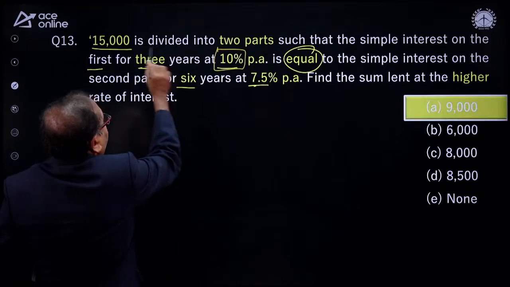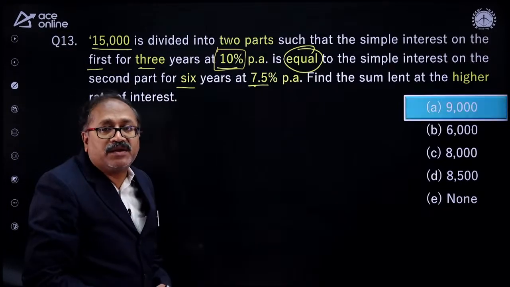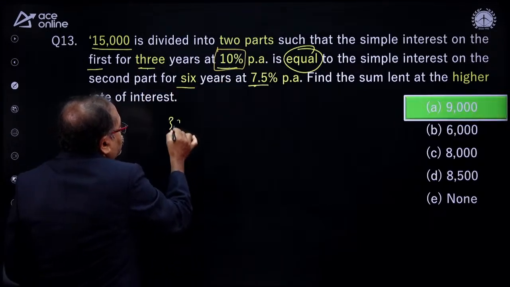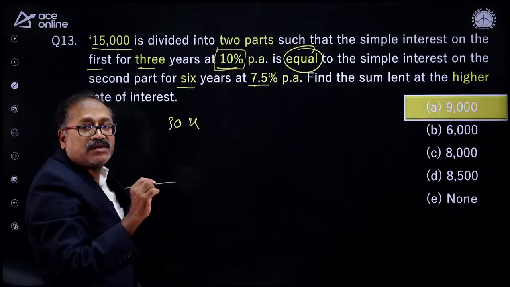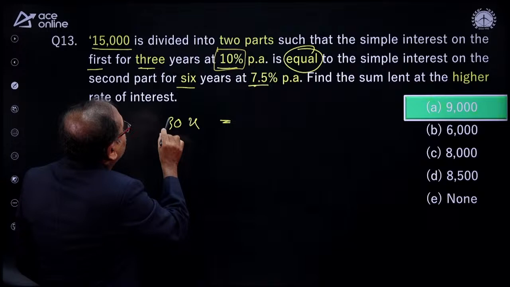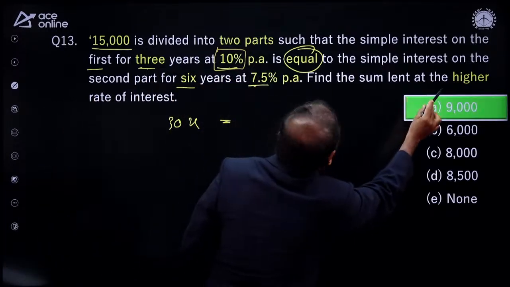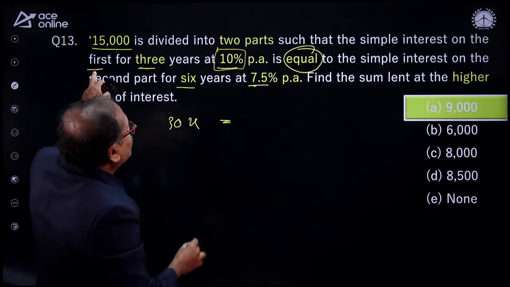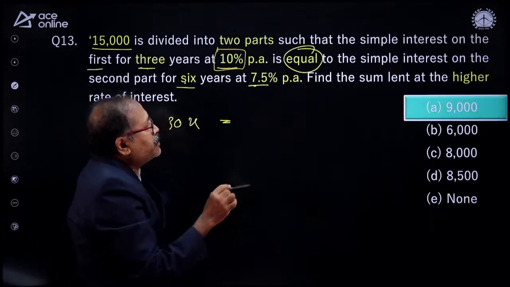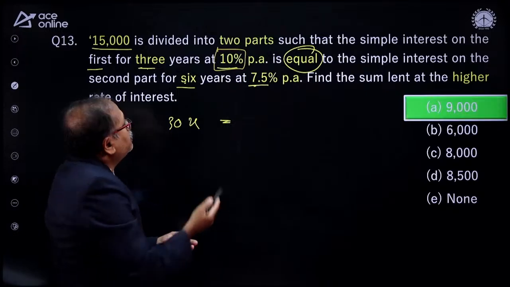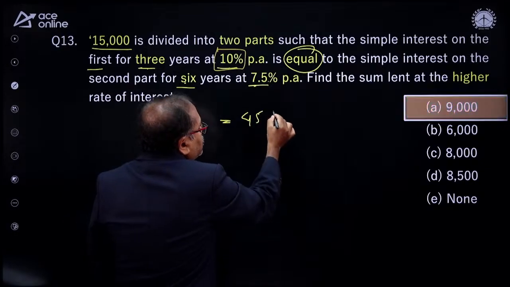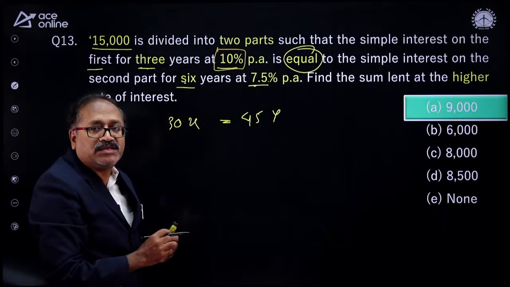So, how do we answer the question? In the first part I will consider X and the second part I will consider Y. Here we are getting 10% for 3 years, 30%. So 30% of X. I am not writing a percentage here because on both sides the percentage will get cancelled. This is equal to the second part, that is 6 years at 7.5%. It's simple interest, so directly multiply: 6 times 5 is 30, carry 3, 6 times 7 is 42 and 45. So 45% of Y. Both sides the percentage is eliminated.